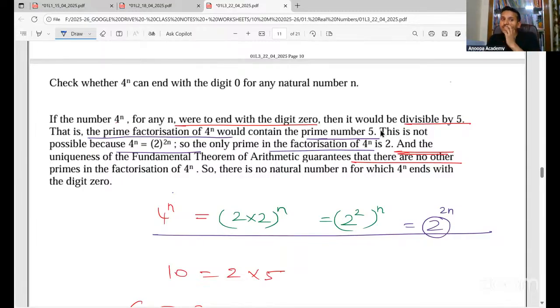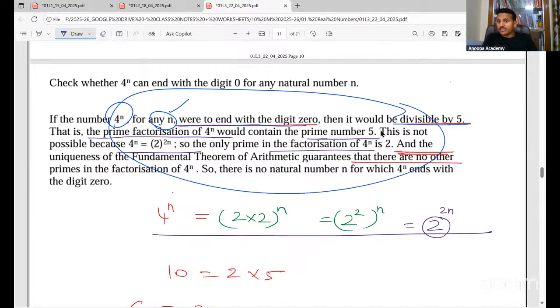You will start with the number 4 to the power n, for any n, where n is a natural number. If it were to end with the digit 0, then it would be divisible by 5. Why 5? Actually, both 2 and 5, but here they have given it like this. We'll proceed this way. This one is actually from the answer key of CBSE. You can follow exactly this way.